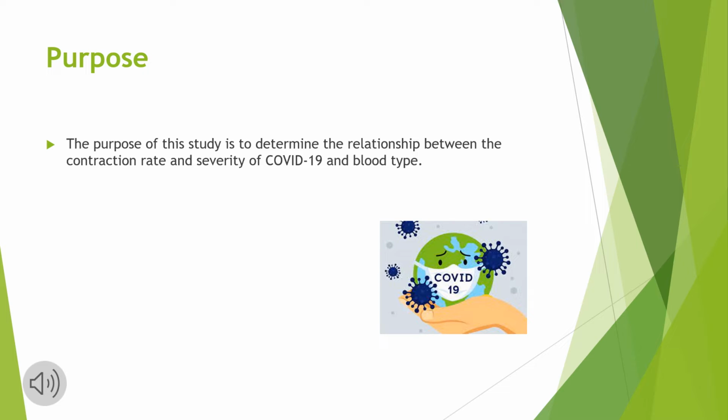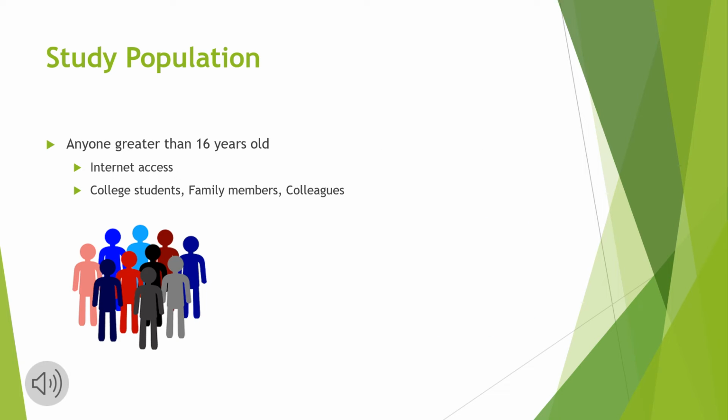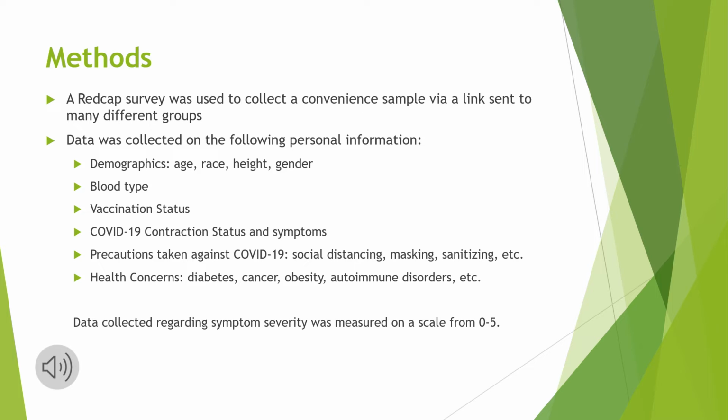The purpose of this study is to determine the relationship between the contraction rate and severity of COVID-19 and blood type. For the study population, we used anybody who was greater than 16 years old, and we did that by posting it on social media, Instagram, Facebook, things like that. And then we were trying to reach college students, family members, and colleagues. We concluded that the best way to collect data would be through a survey. REDCap was used to collect a convenient sample via a link sent to many different groups.